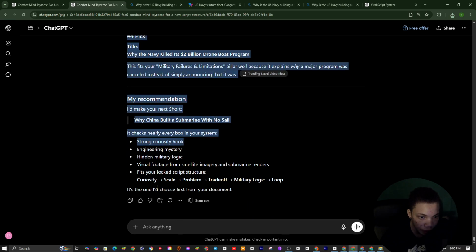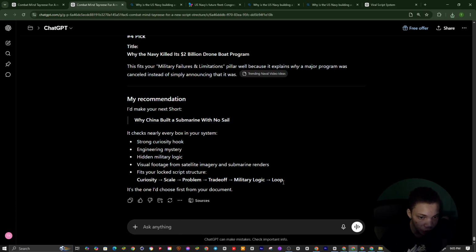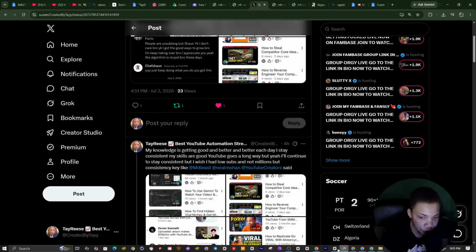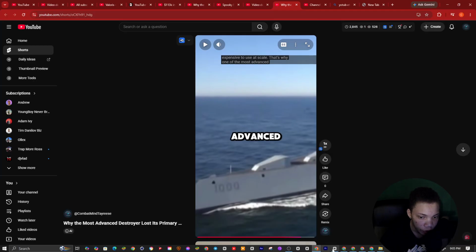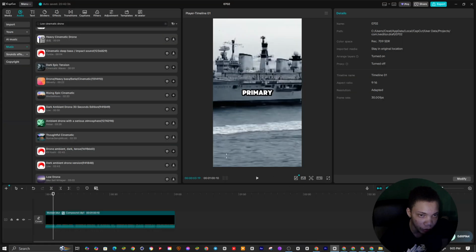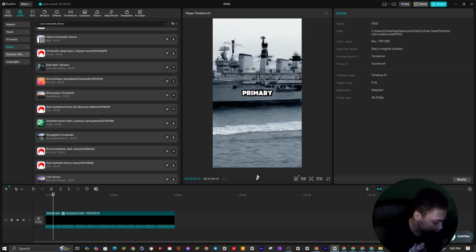So if you do this method right here, you see curiosity scale. We use the same structure, only one structure, but you use the same method. You're gonna make it for sure. So if we want to go back to this file right here after we post it, we would just go Control Z, Control Z, Control Z, Control Z, Control Z to get all these layers back. Now everything's back.